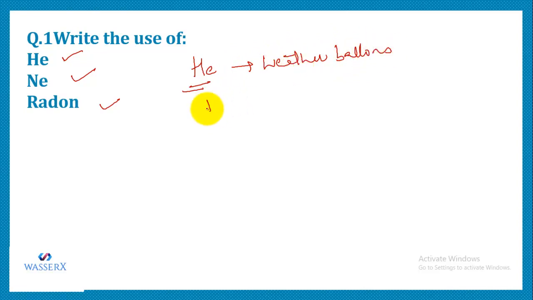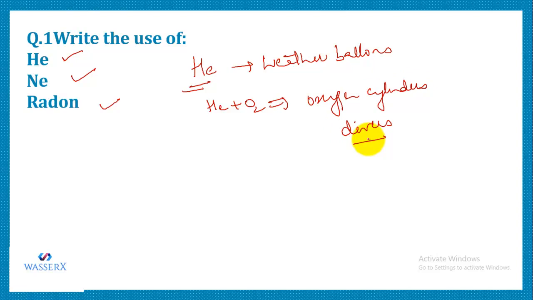The mixture of helium and oxygen is also used in oxygen cylinders by divers, who dive deep into the seas, by mountaineers, who climb different mountains, and by asthma patients, who cannot breathe properly.